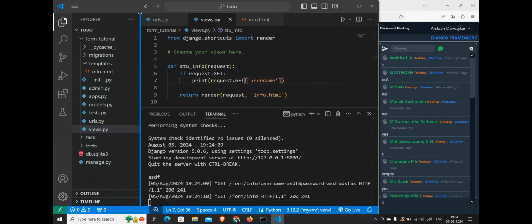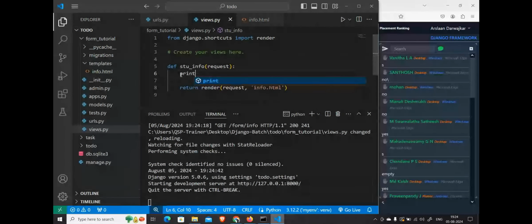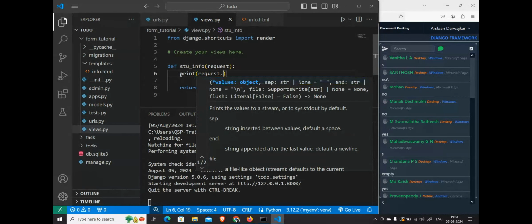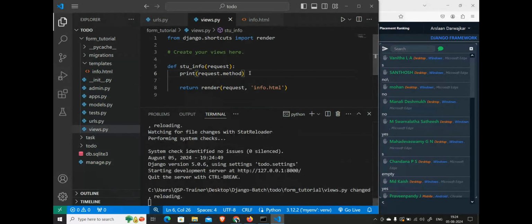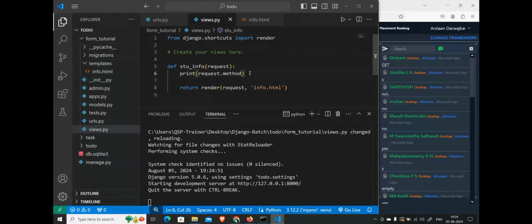Now this was about get request. By default we are having get request, correct? Now the method is get. So we will see all these things. If I say print me request dot method, and I print this, what will I get, guys? Tell me. If I print request dot method, I will get get.